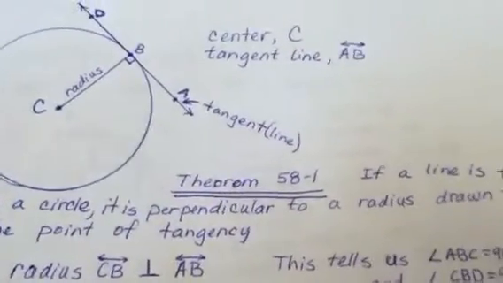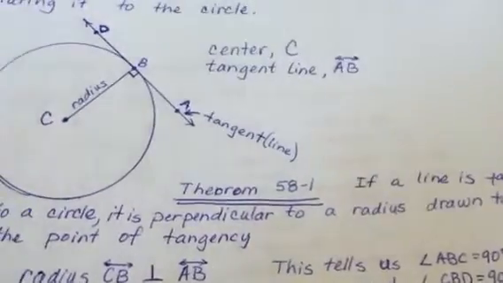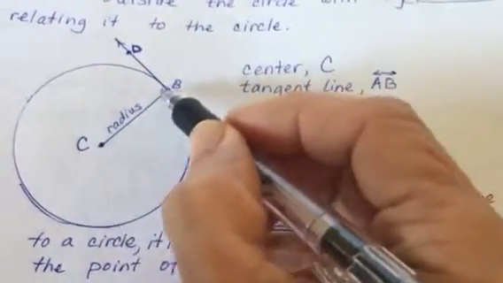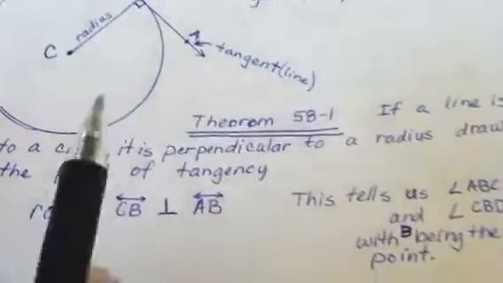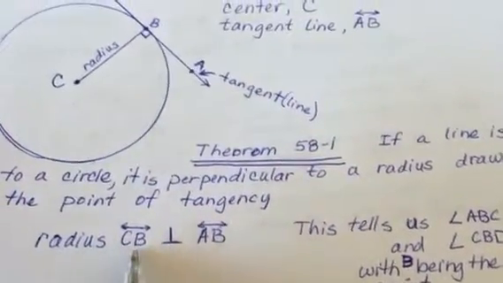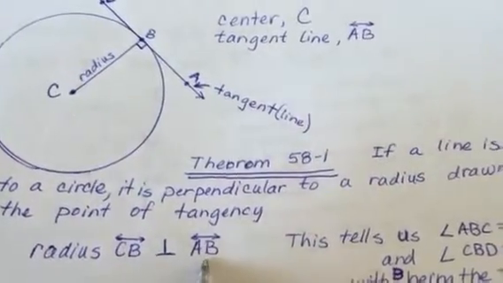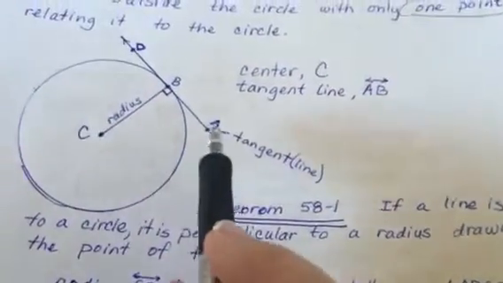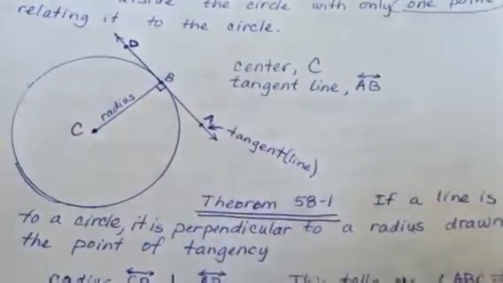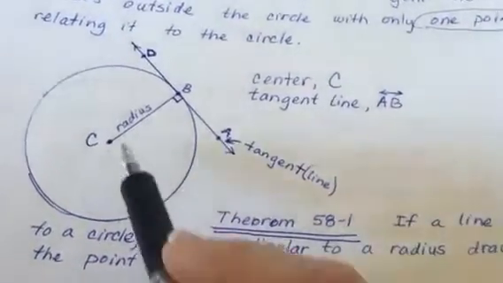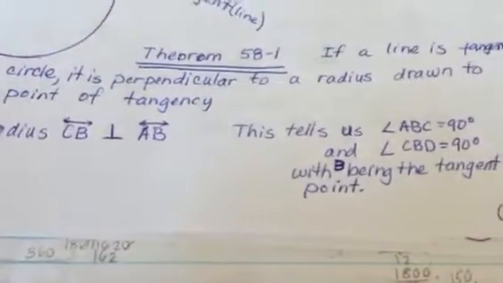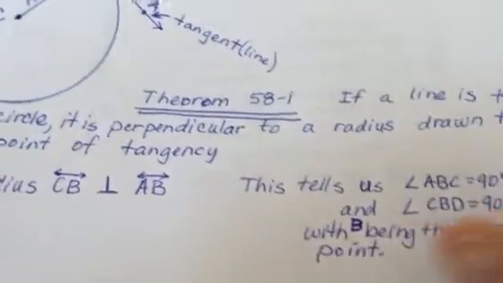To begin with, theorem 58-1: if a line is tangent to a circle, it is perpendicular to a radius drawn to the point of tangency. So, in written terms, the radius, labeled CB, is perpendicular to the line AB. This tells us that the angle ABC is 90 degrees, and the angle CBD is 90 degrees, with B being the tangent point.